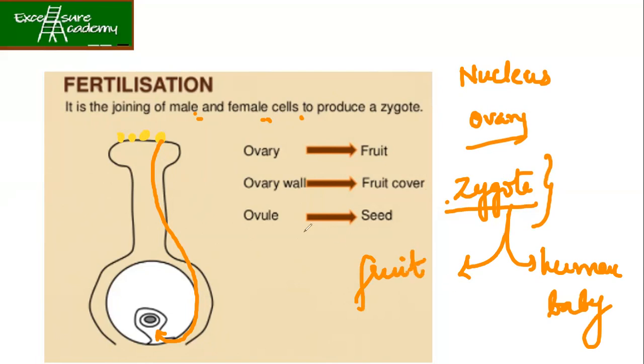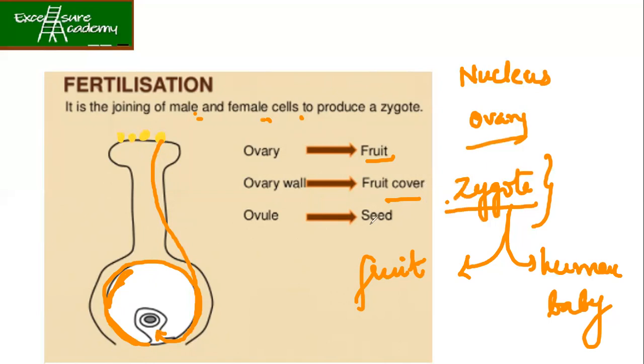Now, this is the ovary. The entire ovary is going to become the fruit which we eat. This ovary wall is the fruit cover. Like banana has the layer which you peel off and eat. Even mango has its green cover. Those are nothing but the ovary wall.